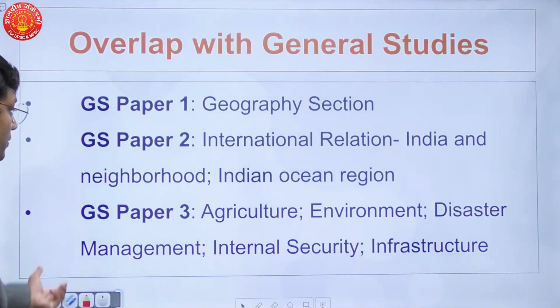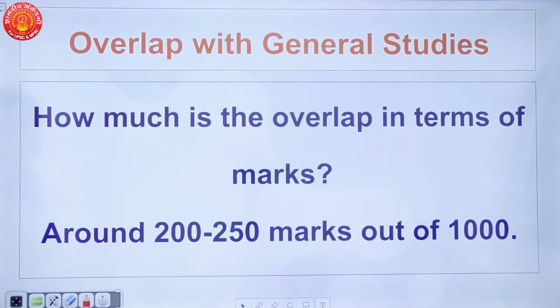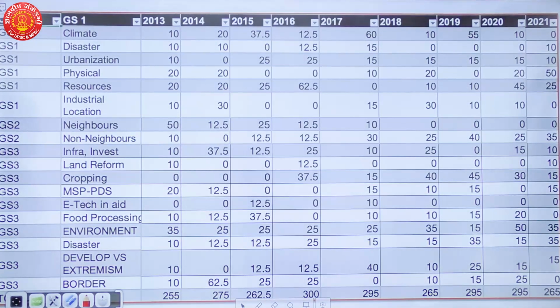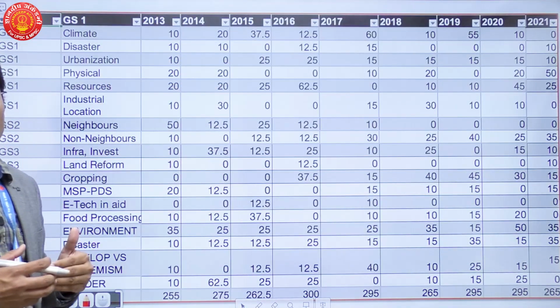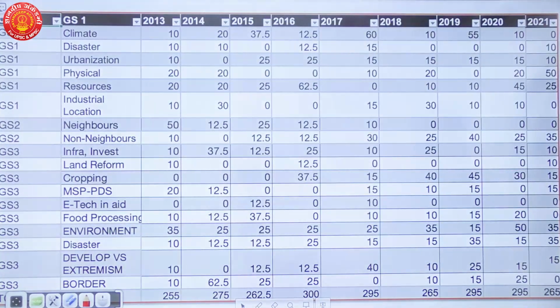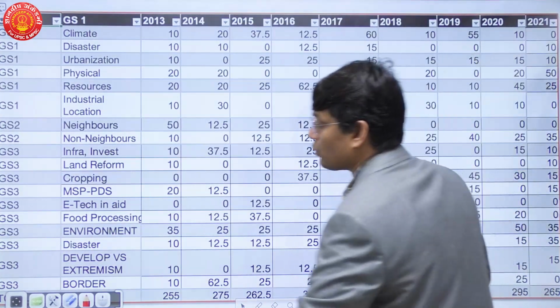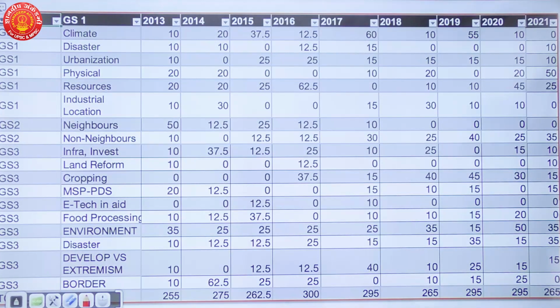So that is the reason this overlap with general studies matters the most. Now, when it comes to marks, look at this particular chart. Earlier we talked about the subjects which overlap with geography optional. Now we are going to talk about the number of marks which you can easily cover with geography as an optional.